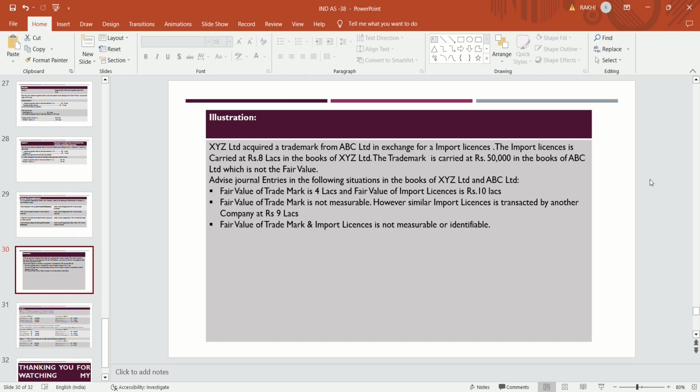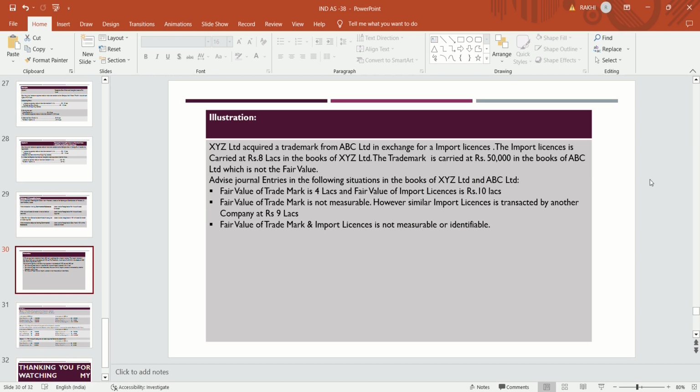Advise journal entries in the following situations. In question 3, situations are given. Then we will find out what journal entry we will recognize in different situations in the books of XYZ Limited and the books of ABC Limited. Like in the first situation, the fair value of the trademark is given, that is 4 lakhs, and the fair value of the import license is given, that is 10 lakhs. In this case, the fair values of both the assets are given, that is, the asset acquired and the asset given up.